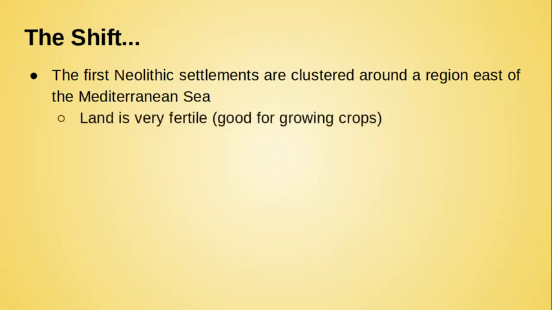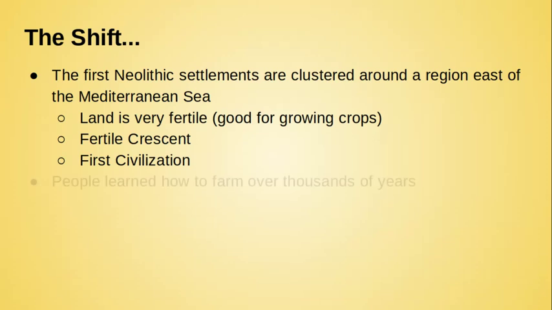Here, what's interesting is the land is very fertile. That word fertile, we're going to use a lot, basically means it's very good for growing crops. There are certain things in the soil in this part of the world that make growing crops very easy. Humans didn't really have to work hard. They just threw out some seeds and they just grew food. So that's where humans learned how to farm for the first time, where it was easy. This area is going to be referred to as the Fertile Crescent, and I'll show you a picture of this in just a bit. And really, this is going to be the spot where you're going to see the very first civilization on planet Earth, and we're going to get to that.